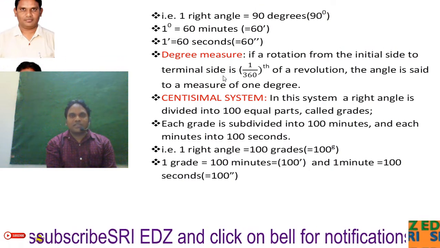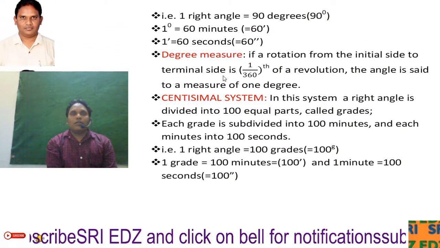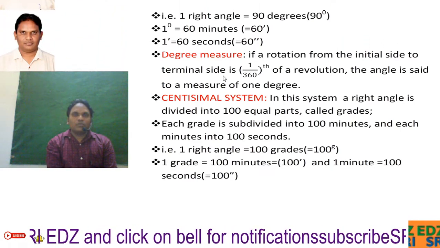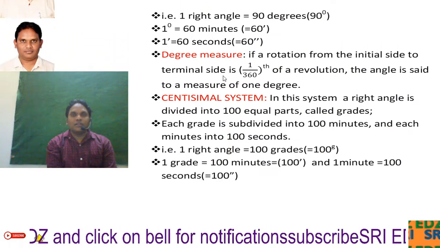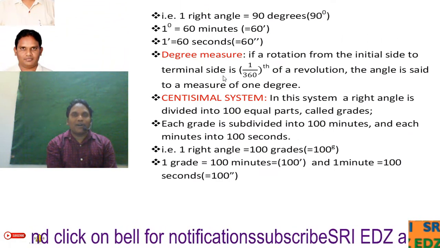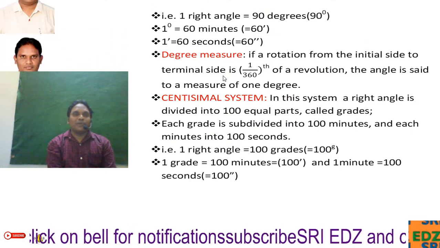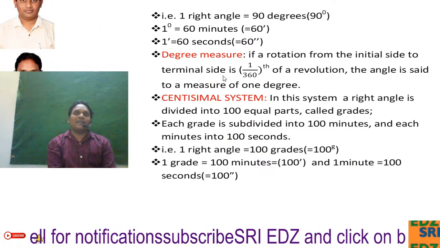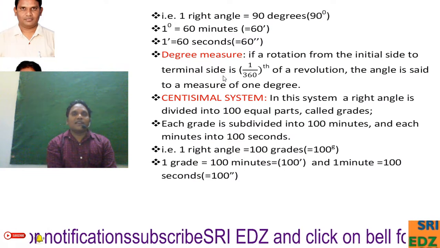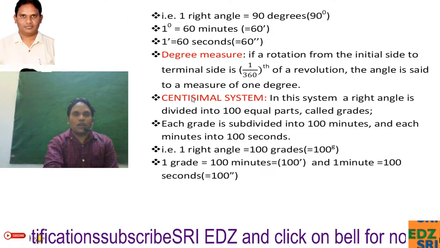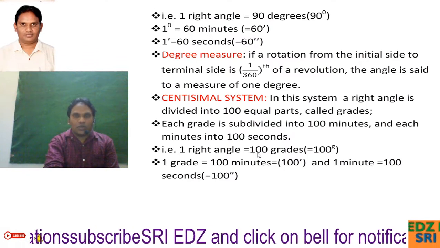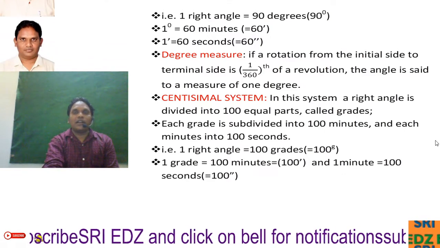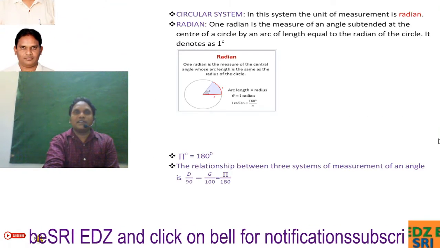The second one is the centesimal system. In this system, we measure the angle in grades. If a right angle is divided into 100 equal parts, each part making an angle is called a grade. Each grade is again subdivided into 100 minutes, and each minute into 100 seconds. You can see here: 1 right angle is equal to 100 grades, 1 grade is equal to 100 minutes, and 1 minute is equal to 100 seconds. This is about the centesimal system.